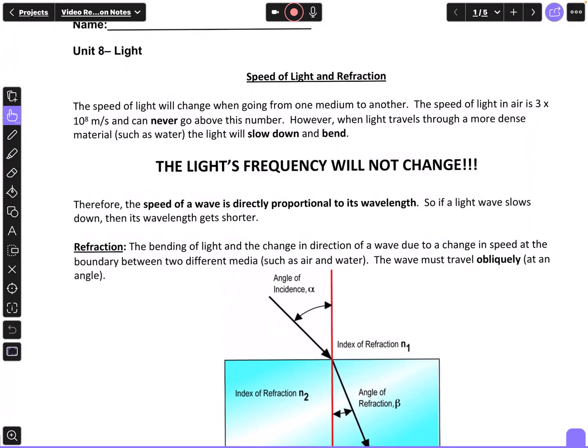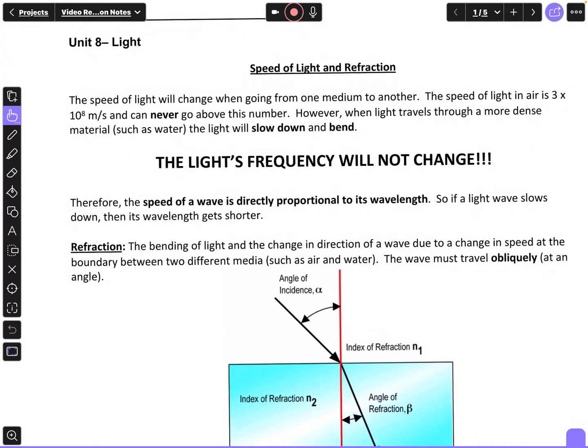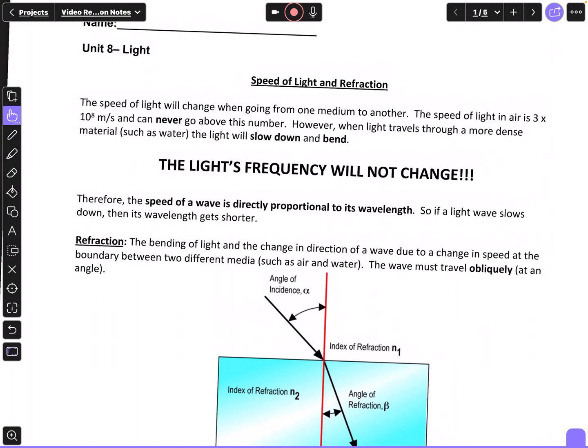However, when light travels through more dense materials such as water, the light will slow down and it will bend. And this bending is actually what refraction is. Now, we talked about reflection. Reflection is when light bounces off a surface and reflects back. That's different than refraction. It's like in a mirror, how light hits it and bounces back. According to the law of reflection, whatever the angle that the light ray hits the surface, it's going to reflect at the same angle. So if it hits at 40 degrees, it's going to bounce back at 40 degrees.